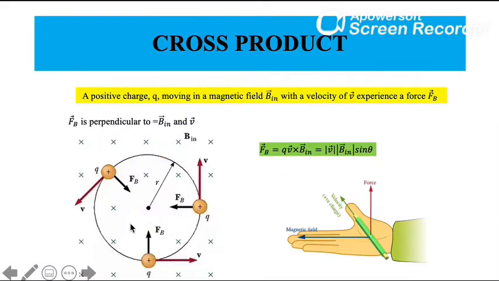Now let us take a look at another operation, which is brother of dot product. Okay, so assume when a magnetic field is present, and you have a proton, and proton is moving in certain direction.